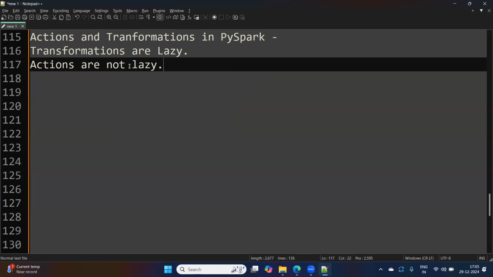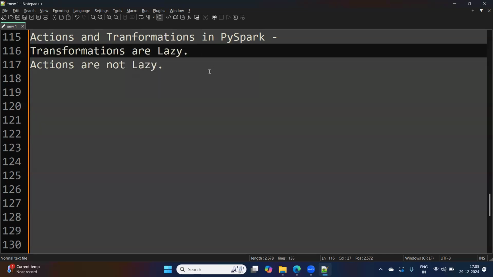Now, what do we mean by lazy? It's the same as the meaning of lazy that we know. Lazy means it is staying as it is, not doing anything. So here also it's the same.